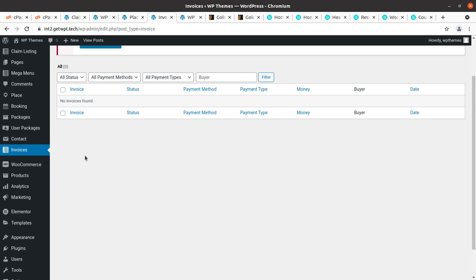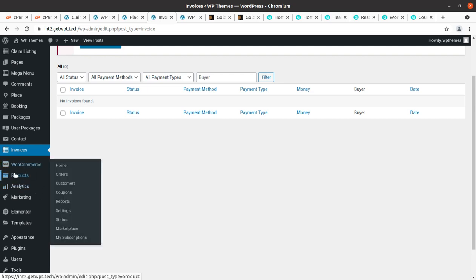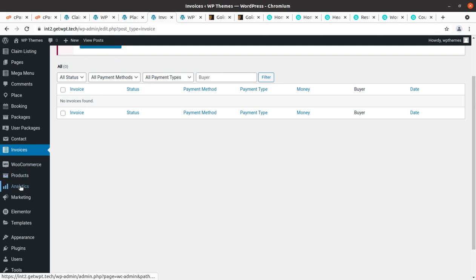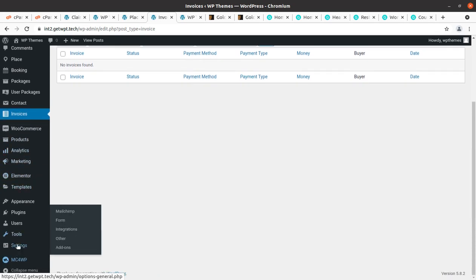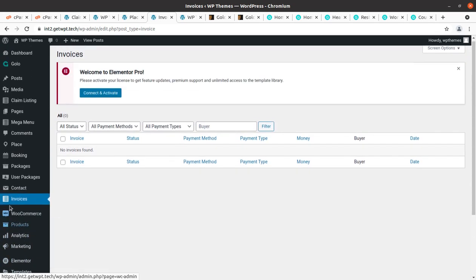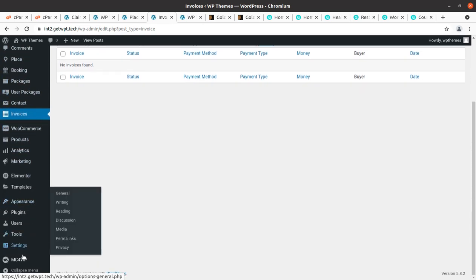Okay, so WooCommerce is here. So these are products of WooCommerce and all. So these are the options. Basically the city, I mean the places are main things, packages and bookings, user packages are additional things for the listing directory website, and this has been provided in the Golo WordPress theme. So it is a complete directory listing WordPress theme, and every feature is available here. You can use these features.